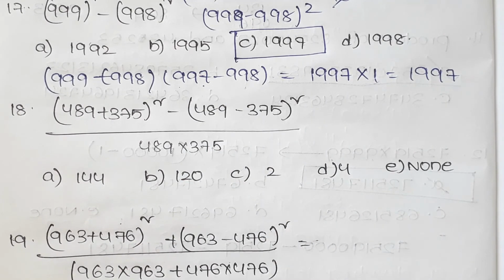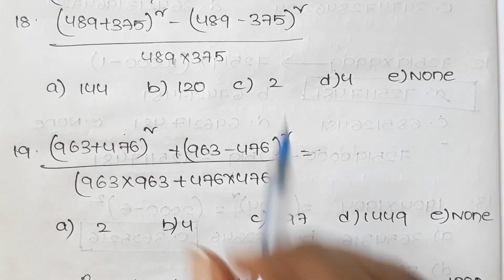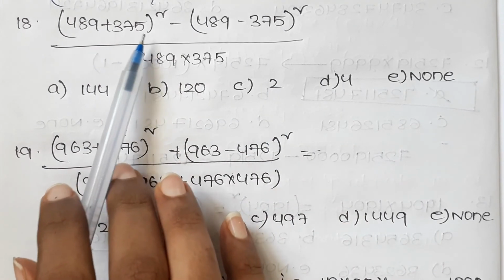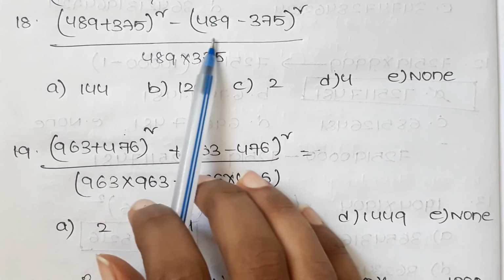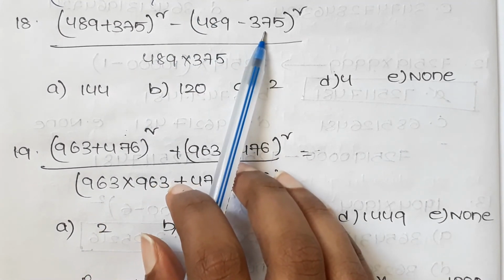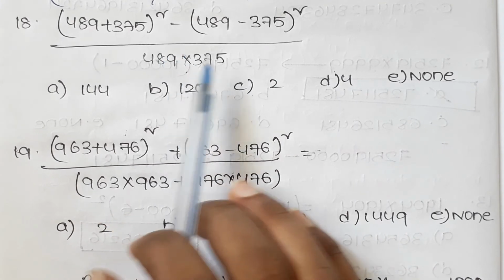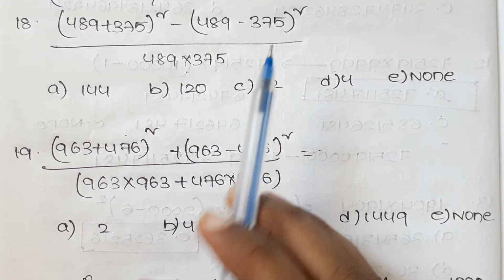And this is one of the models. Let us see another model, that is 489 plus 375 whole square minus 489 minus 375 whole square divided by 489 into 375.